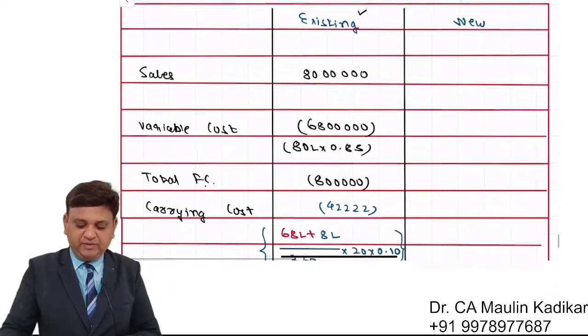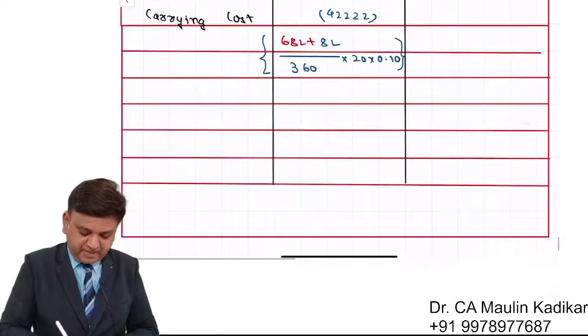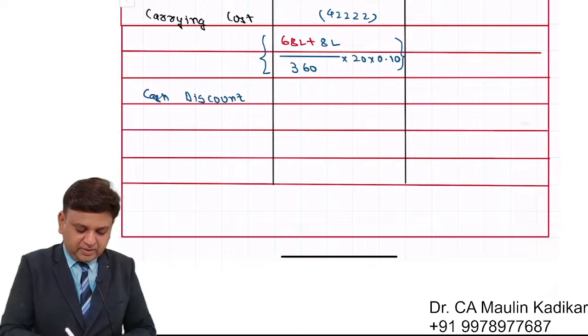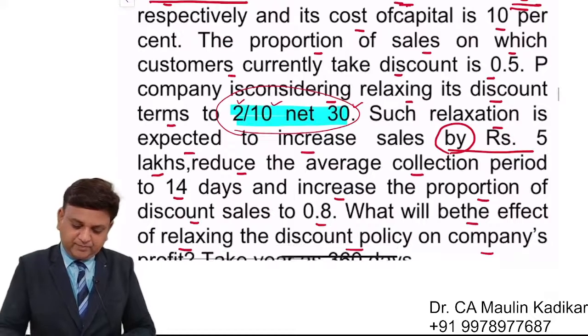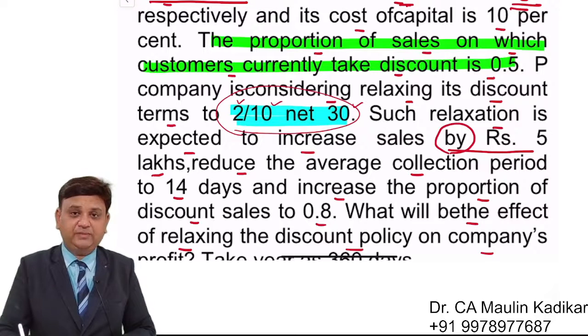Next, we will be having the cash discount. That is a new point that we have. The question is providing the information that the proportion of the sales on which customers currently take discount is 0.5.